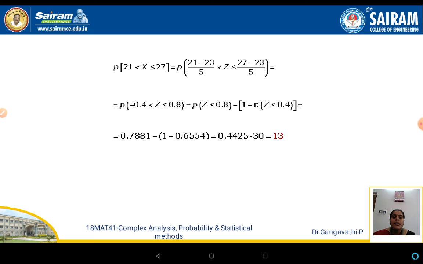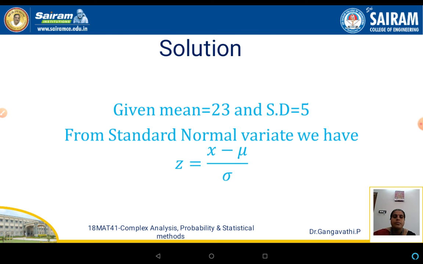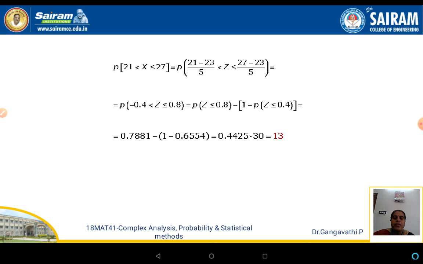So p of z less than or equal to 0.8 minus 1 minus p of z less than minus 0.4. This is another form of writing the note. You might remember when we discussed the normal distribution, p of a1 less than z less than a2 can be written like this. Using that note we have written this, and evaluating by using the normal distribution table, the value for 0.8 is 0.7881, and this evaluation is 1 minus 0.6554, and on simplifying we get the answer as 13.